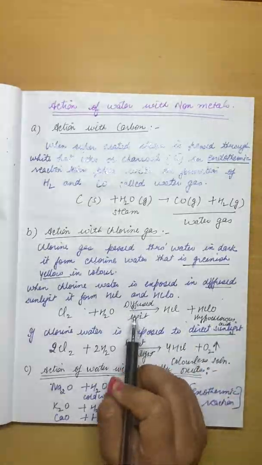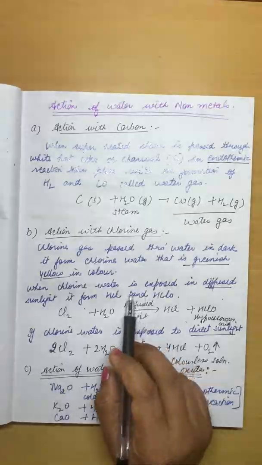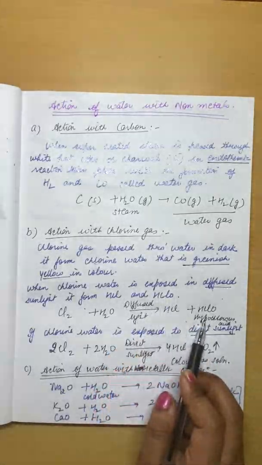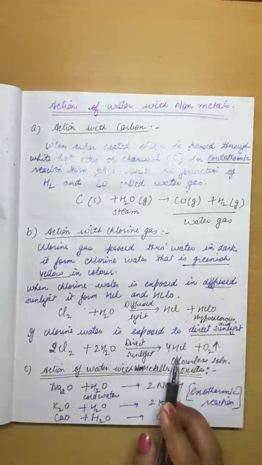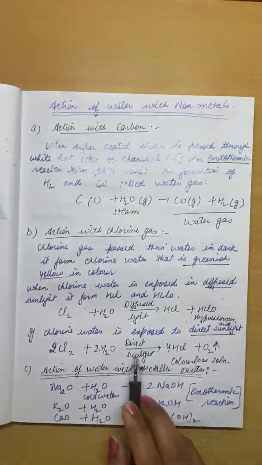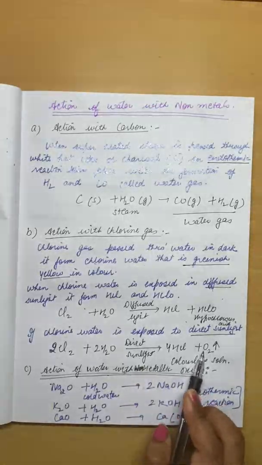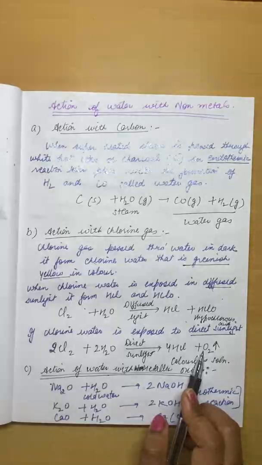Now in another case, if the sunlight is proper, or direct sunlight is there, then the products will be different. The products will be hydrochloric acid and oxygen gas, and the oxygen gas will be released into the environment.